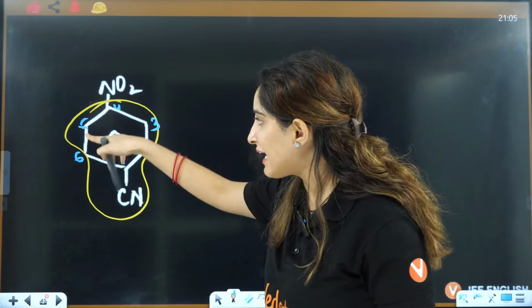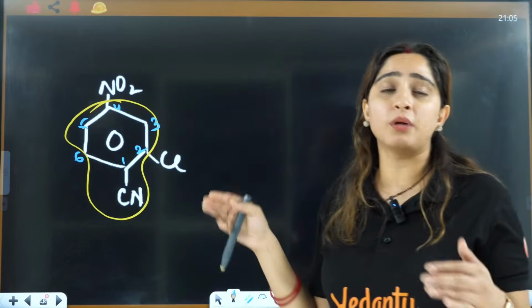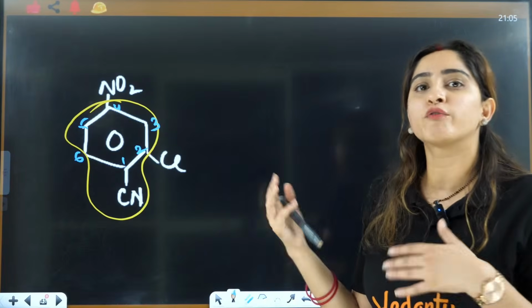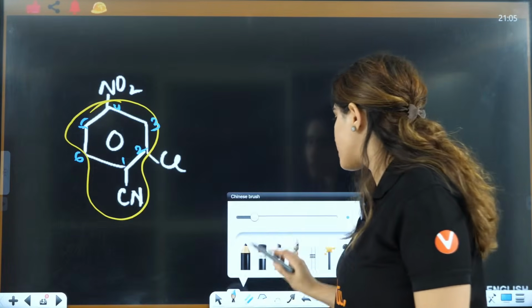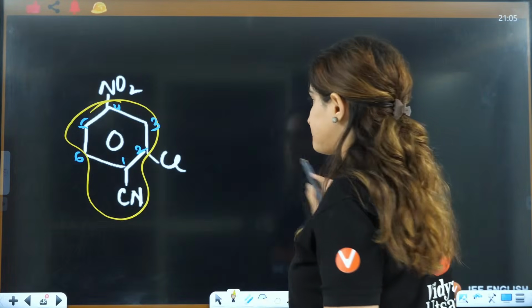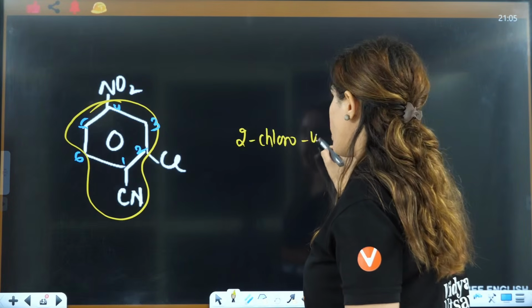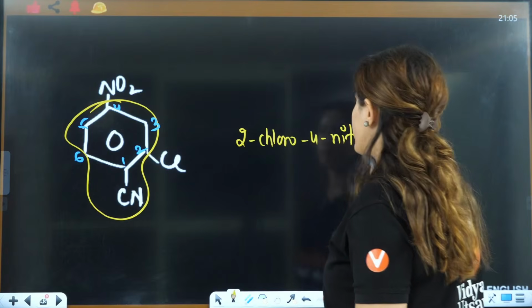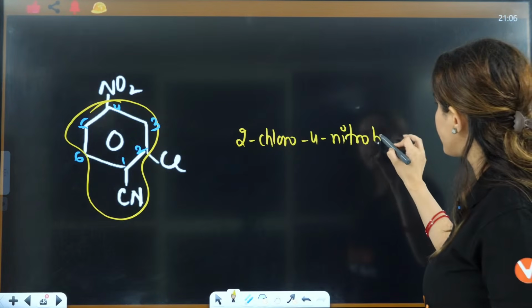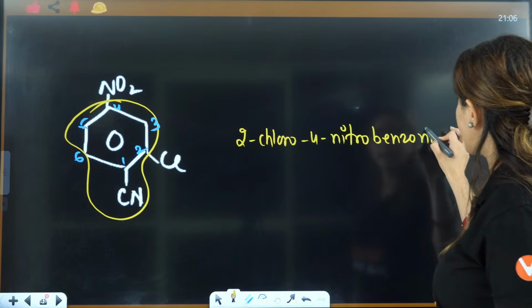So this is benzonitrile, so I'll name it. I'll do the numbering now: 1, 2, 3, 4, 5, 6. Why have I done it like this? Because here I am following the lowest locant rule. I need to give chloro the lower number, right? So that's why I'll write it as 2-chloro, 4-nitro, and then this is benzonitrile.